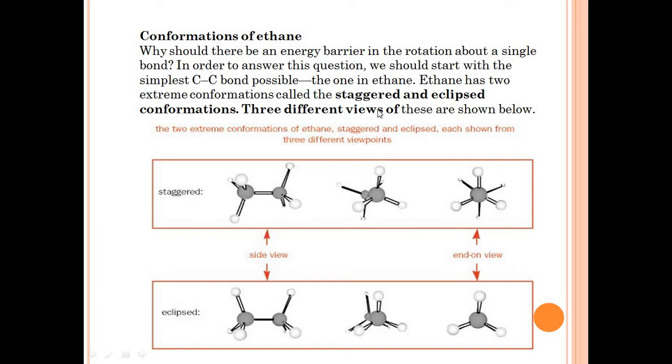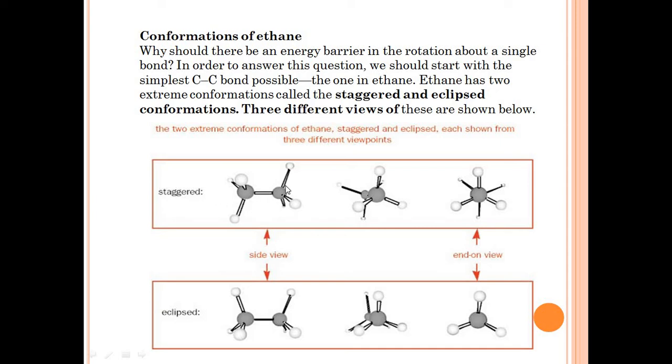Now, three different views of these conformations are shown here. These are the two carbon atoms of the ethane molecule, and individually each has three hydrogen atoms attached. We all know the structure of ethane is CH3CH3. This is a carbon atom attached to three different hydrogen atoms, and this is another carbon atom attached to another three hydrogen atoms.